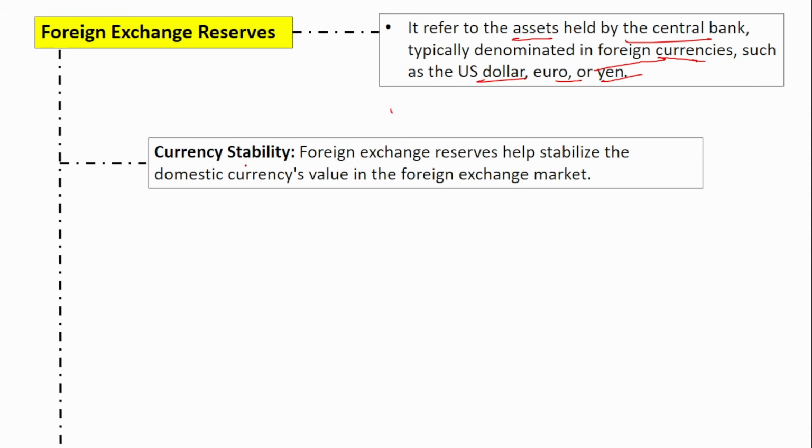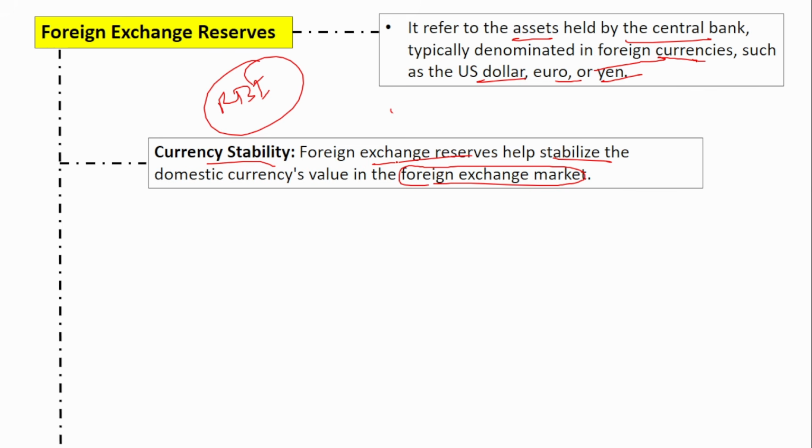Apart from the import purpose, foreign exchange reserves are very important to maintain currency stability. The foreign exchange reserves help stabilize the domestic currency value in the foreign exchange market. So how does this happen? Recently, our rupee has depreciated a little, but it was expected to depreciate further. It was stopped by the Reserve Bank of India; RBI intervened in the market.